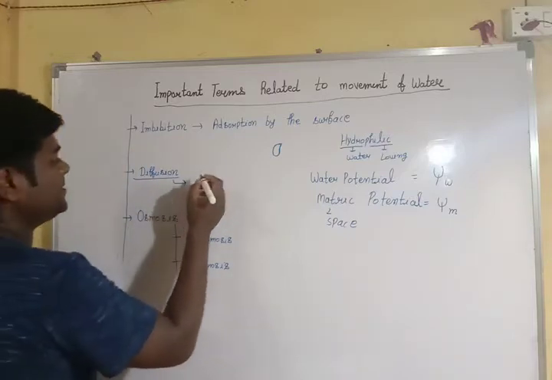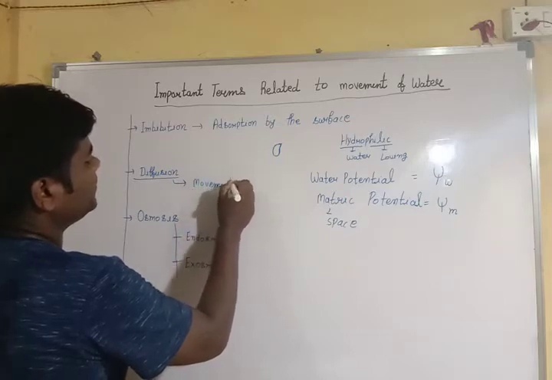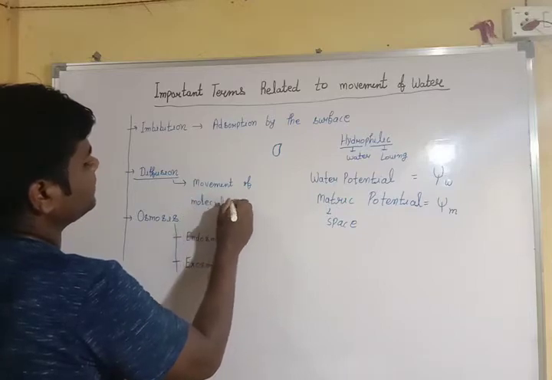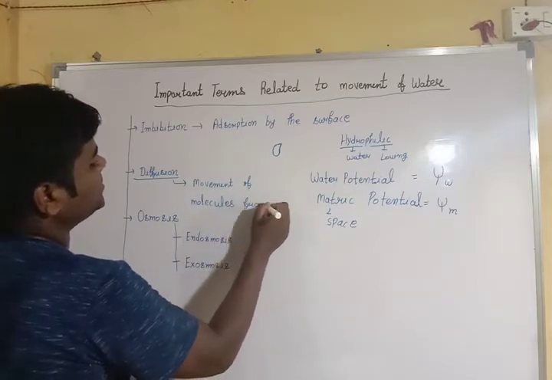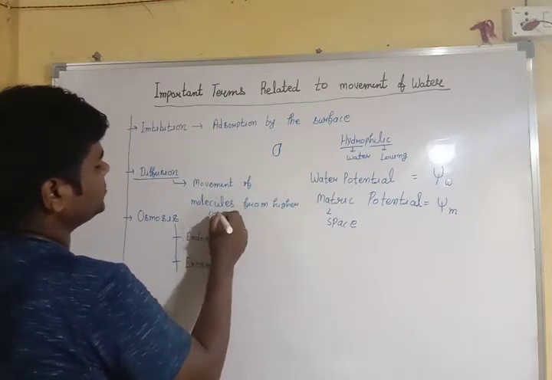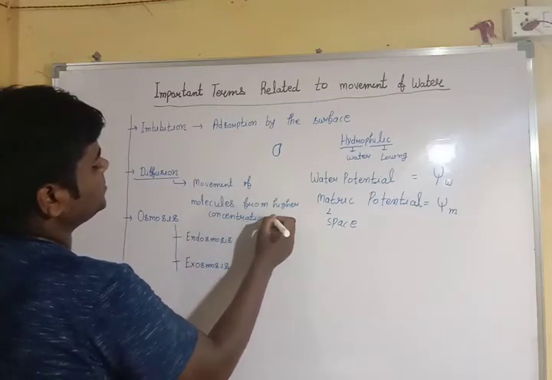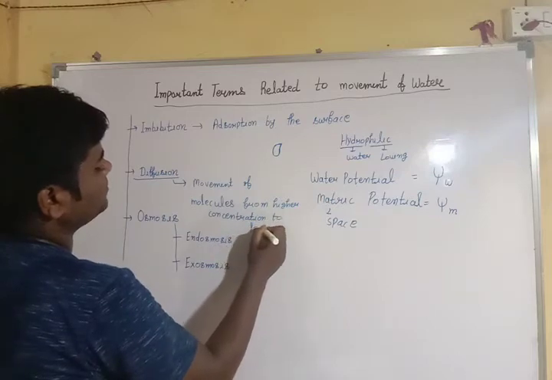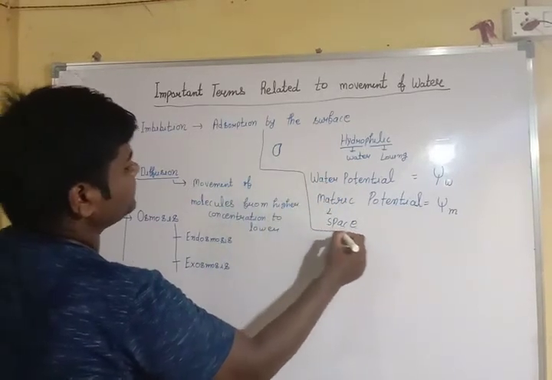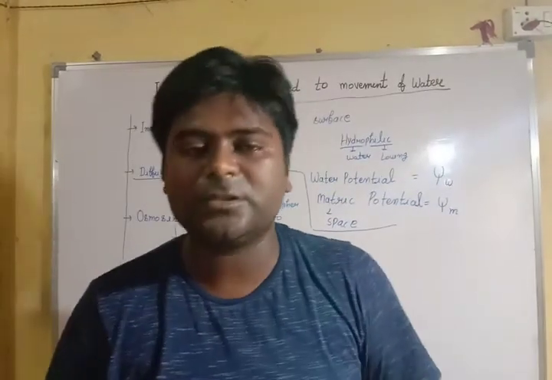So what is the definition of diffusion? Movement of molecules from higher concentration to lower concentration.